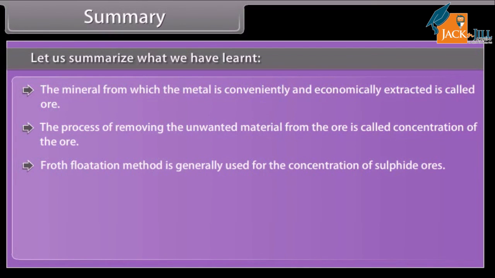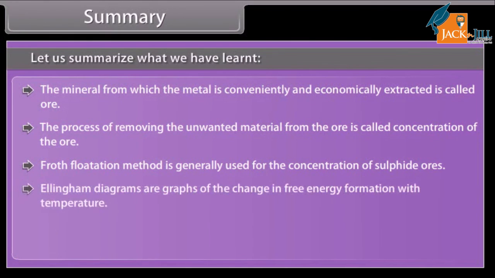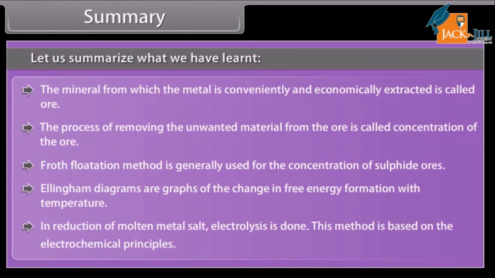Froth flotation method is generally used for the concentration of sulfide ores. Ellingham diagrams are graphs of the change in the free energy of formation with temperature. In reduction of molten metal salt, electrolysis is done. This method is based on electrochemical principles.